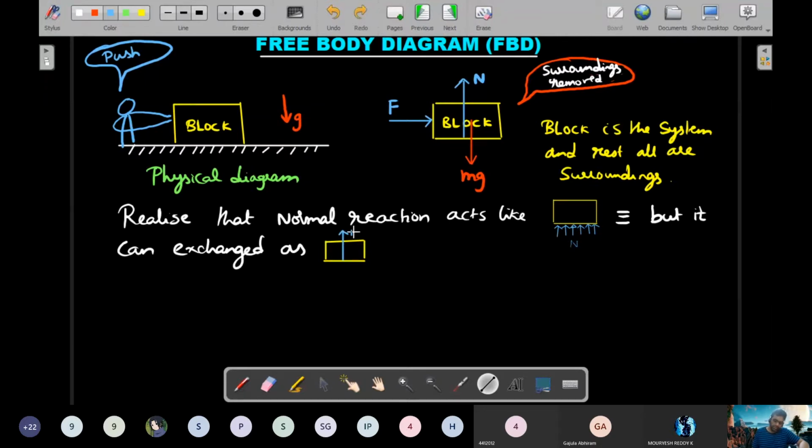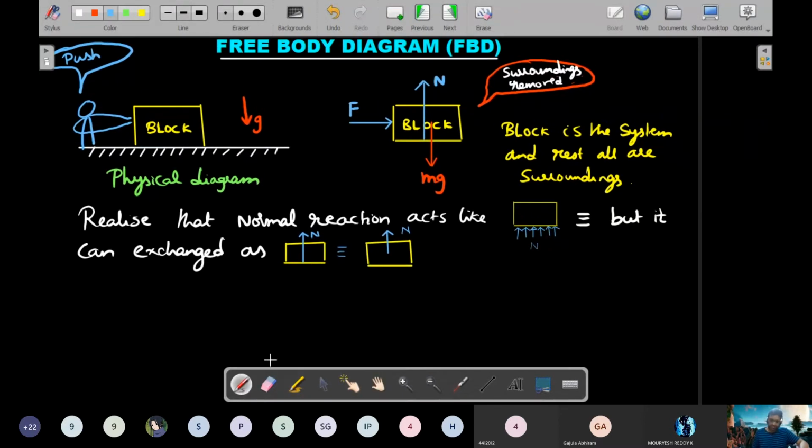You could see we have done two things here. First and foremost, we have reduced all of this force to one place. That's not going to affect any of our calculation. Second thing, you can shift this one to any position without affecting any of the calculations. Something like this also you can do. You can pull like this.